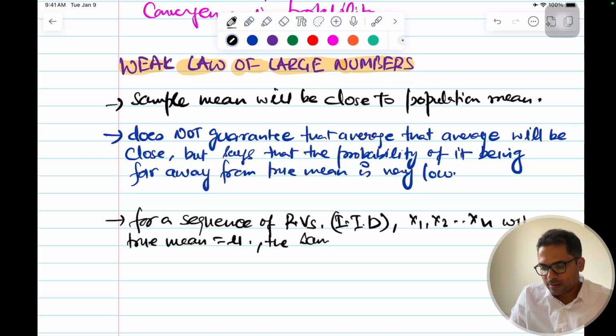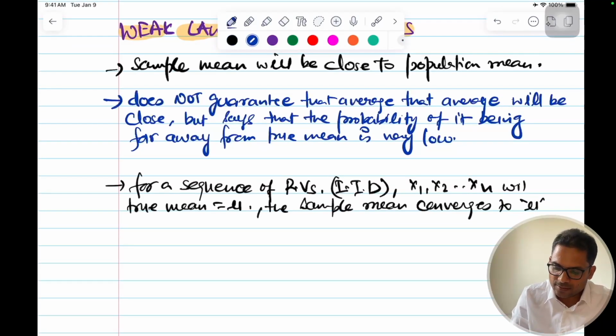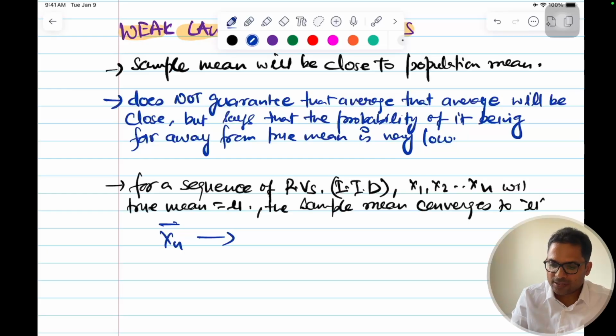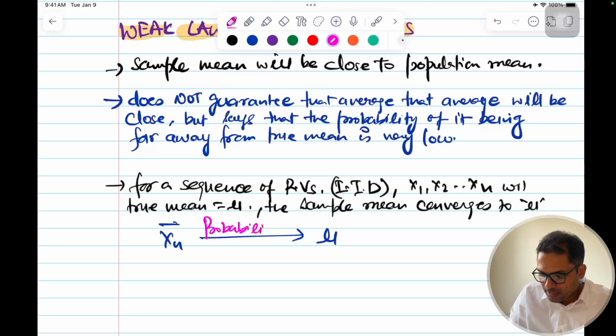The sample mean converges to mu. Mathematically we write that xn bar, where the bar means sample mean or sample average of the nth sample, will tend to mu with some probability as n tends to infinity.